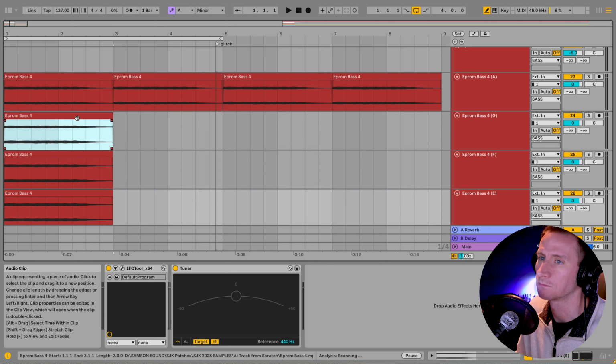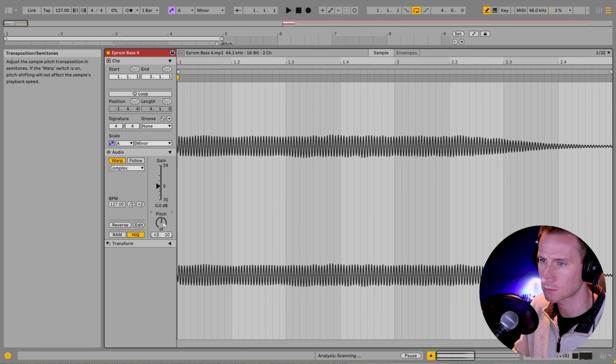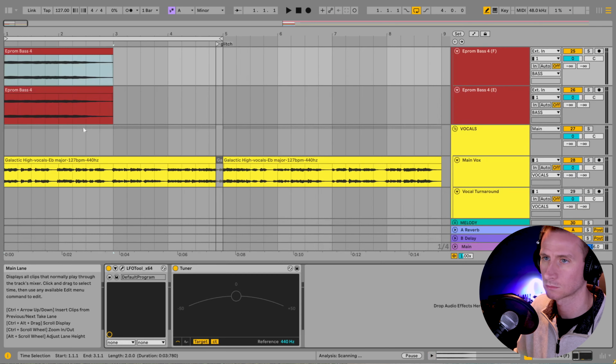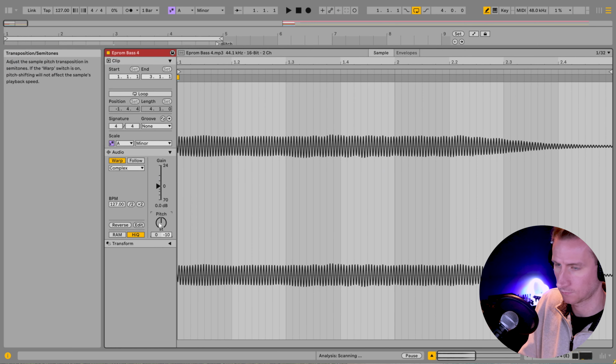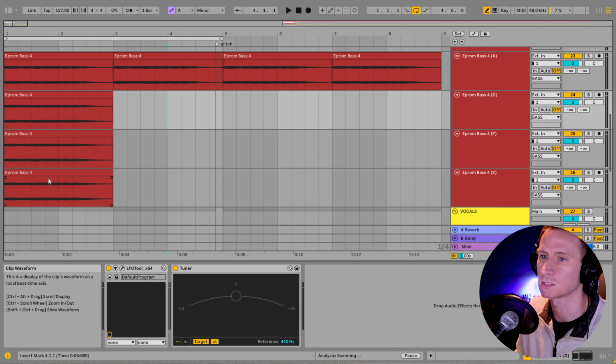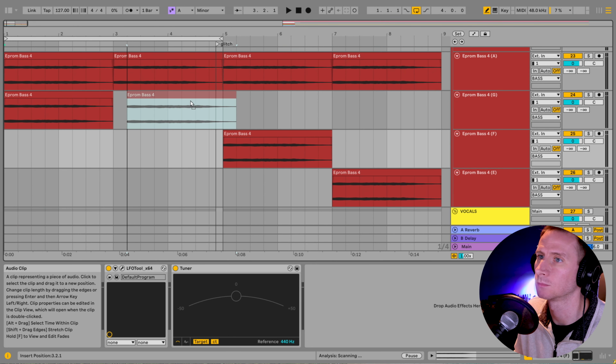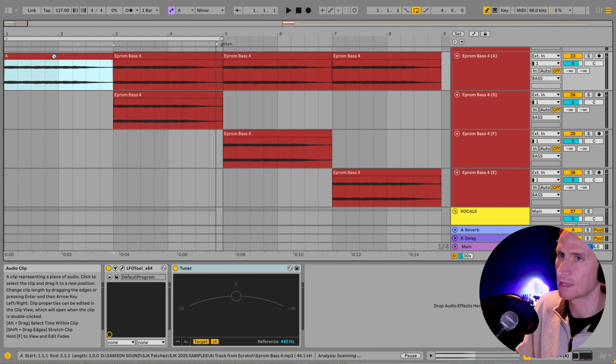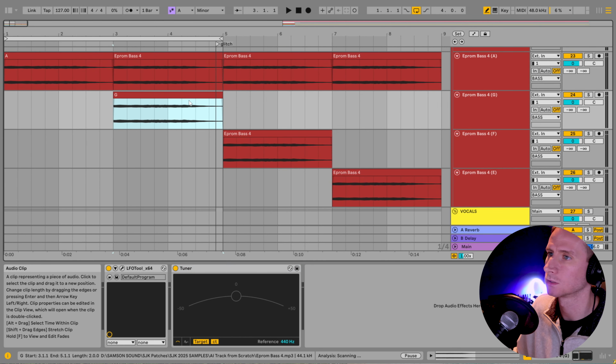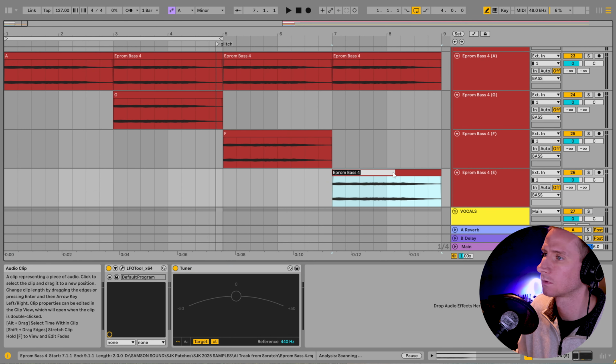And so I'm just going to pitch it down, right? This one's going to be down 2 semitones for G. This one's going to be down 4. And this one's going to be down 5. So we're going to see how this sounds with the chords, right? We'll get this nice and labeled. We've got A, G, F, E.